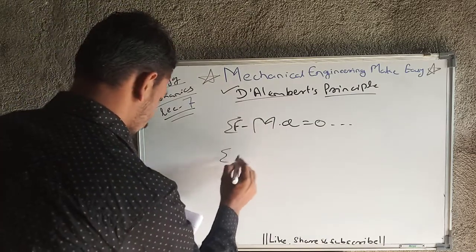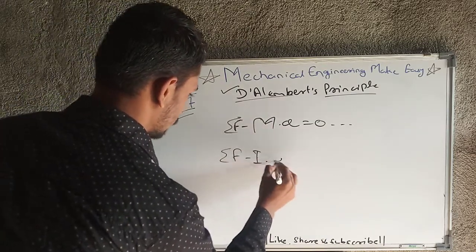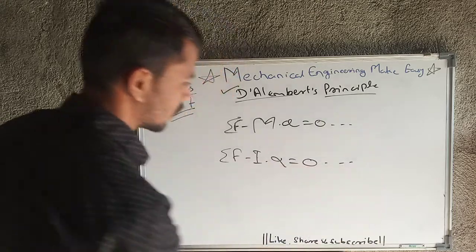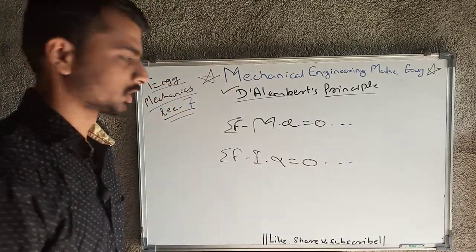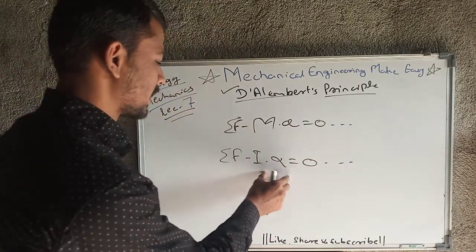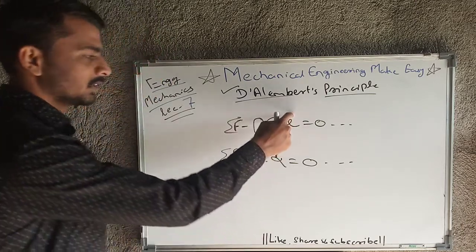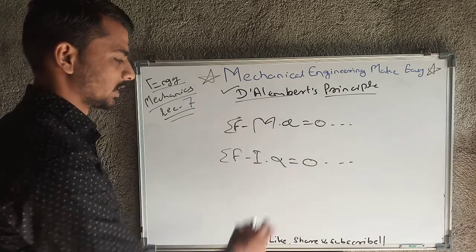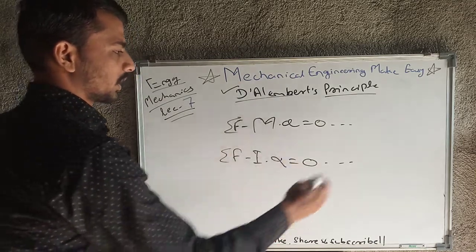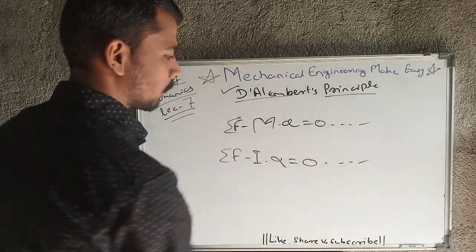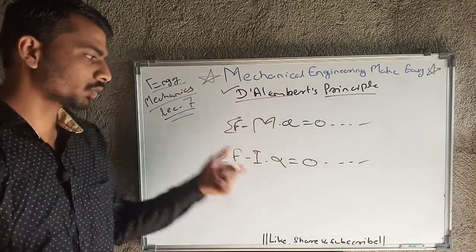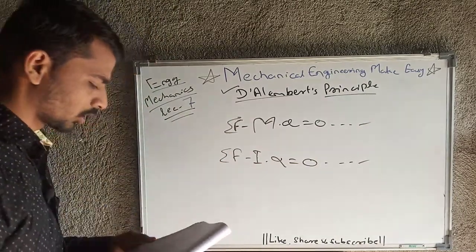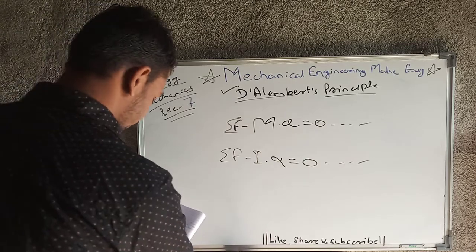And summation of forces minus I into alpha equals 0 is for curvilinear motion or fixed axis rotation. In the first, m is mass and a is linear acceleration; in the second, I is mass moment of inertia and alpha is angular acceleration. This is the only difference. Note down these two equations, they are very important from the GATE point of view.